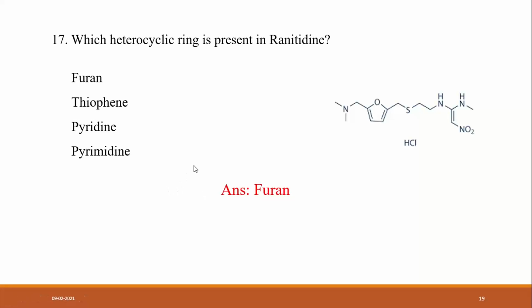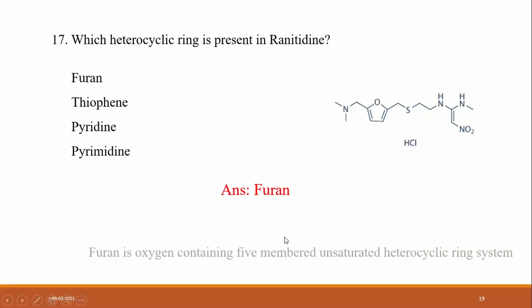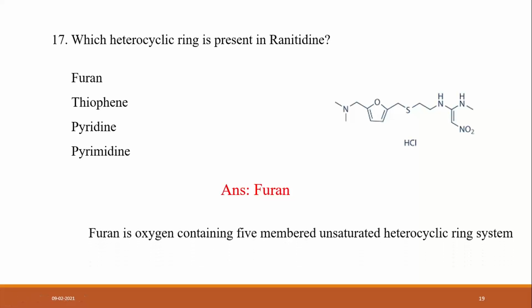Thiophene is sulfur containing, pyridine is nitrogen containing, a six-member ring system. Pyrimidine is again a six-member ring, but with two nitrogens at positions 1 and 3. So furan is an oxygen-containing five-member unsaturated heterocyclic ring system present in ranitidine.